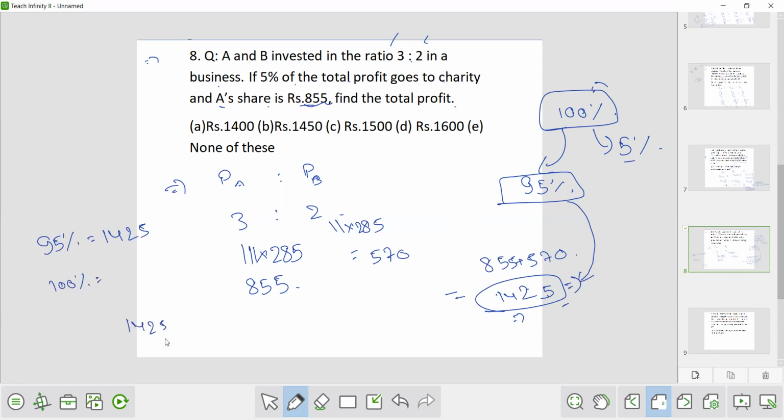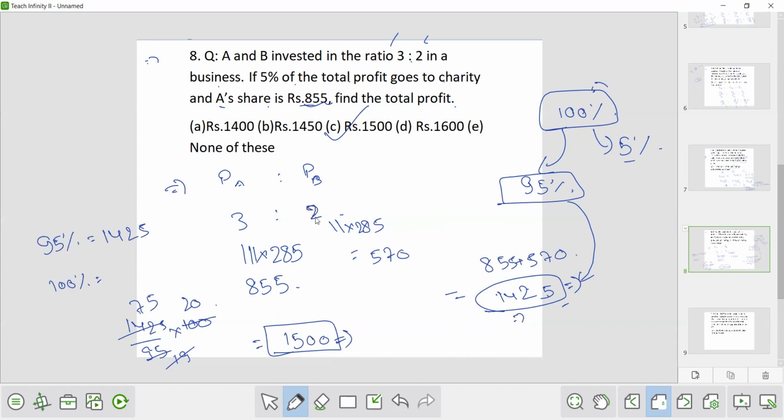So 1425 upon 95 into 100. Cancel it for 19 times. It will be 19 into 20. So 19 how many times? 19 7 times and 5 times. So 75 into 20 is how much? 1500. Now the total profit was 1500.